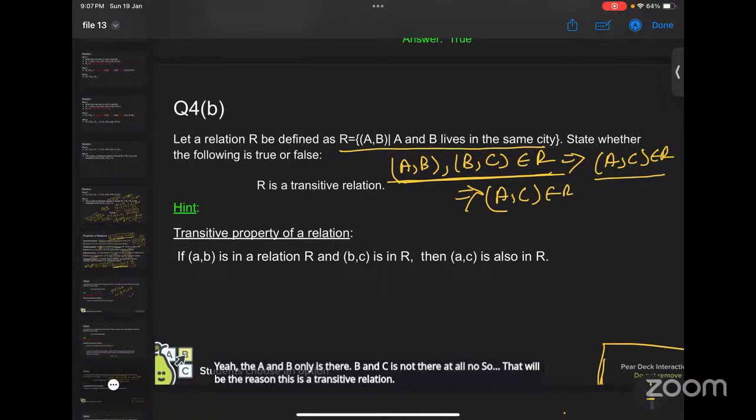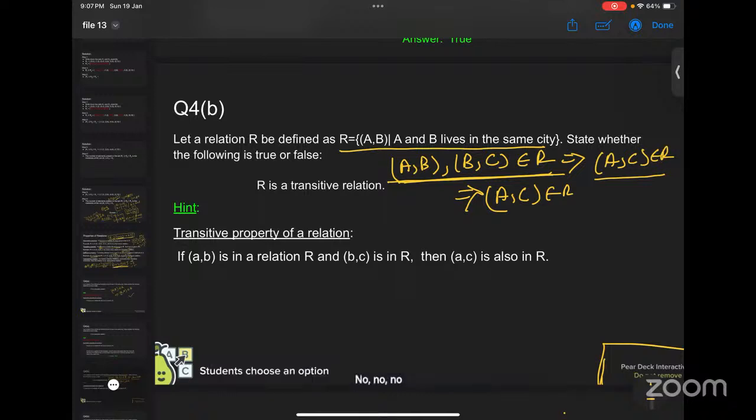Ma'am, I guess it is being considered that the set is given in set comprehension notation, not in the explicit way. The set itself is not given, only the relation is given. Yes, the relation is given, but your set is the people in the city. Yes, correct, madam. People in the city, but in the relation only two people are considered. The third person is not considered at all.